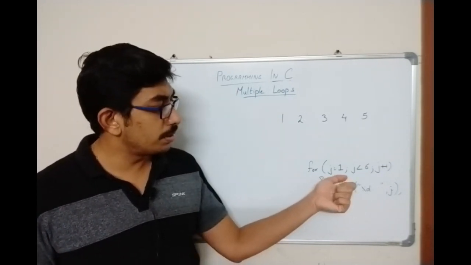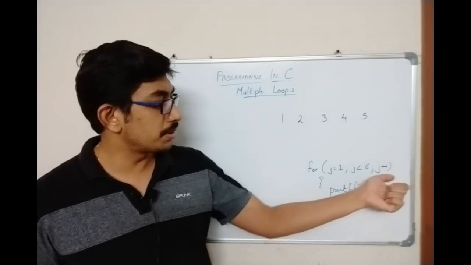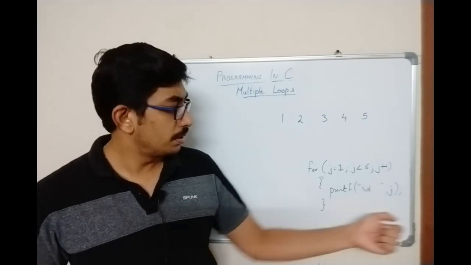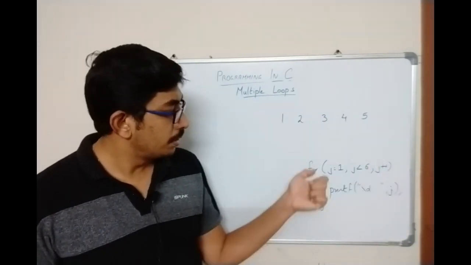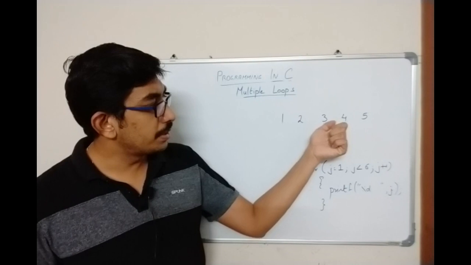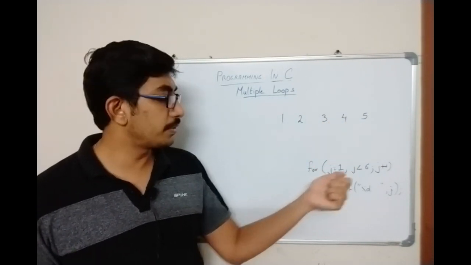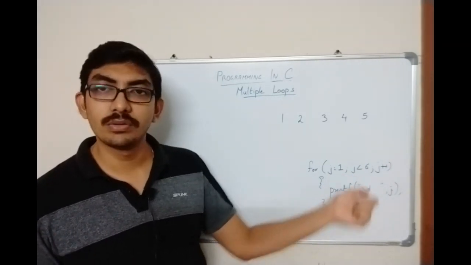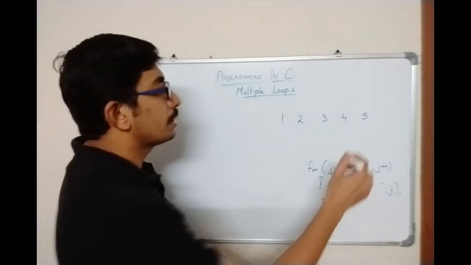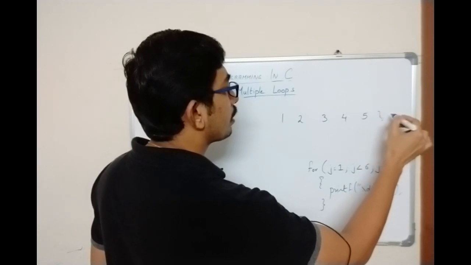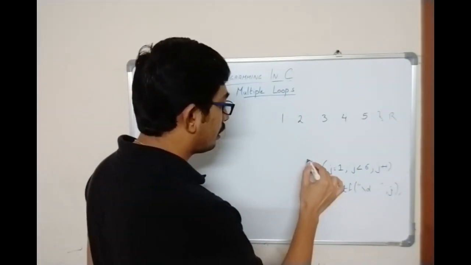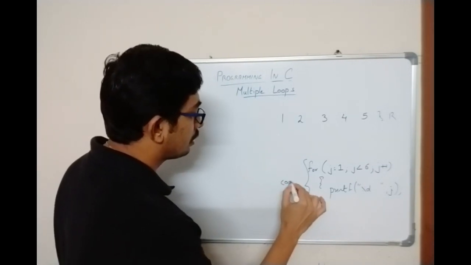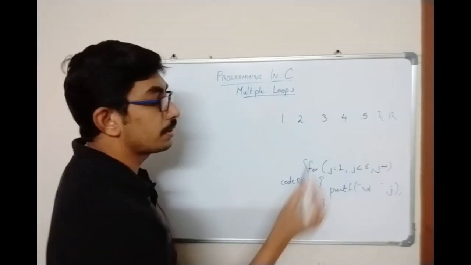For j is equal to 1, j less than 6, j plus plus, and you are doing print of percentage d j. It's a simple loop. As there is a printing statement which occurs multiple number of times, you are going for a loop. There are 5 print outputs, so you are using a loop over here. So this output I am calling R, and this is the code for generating the output R.